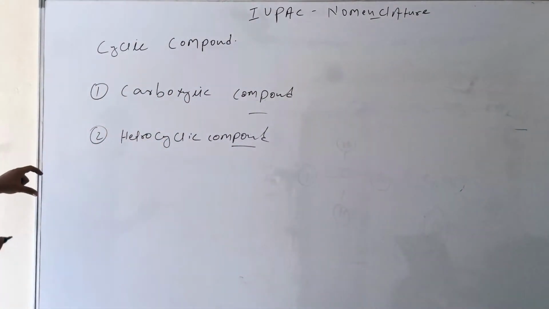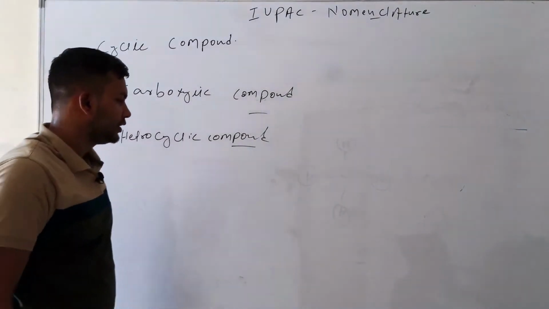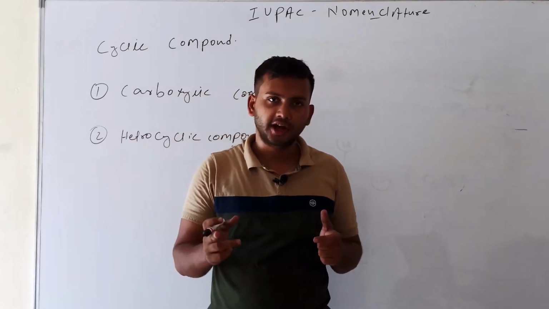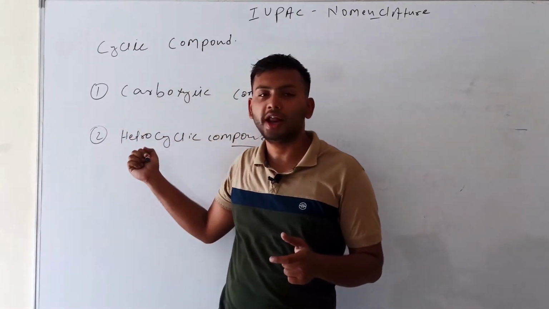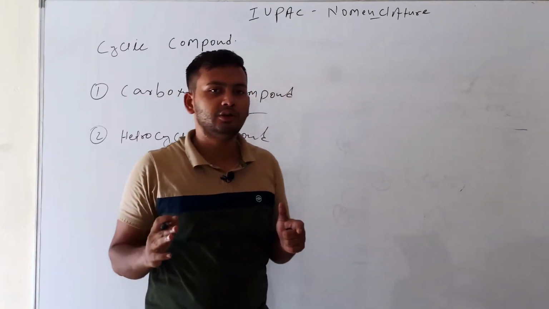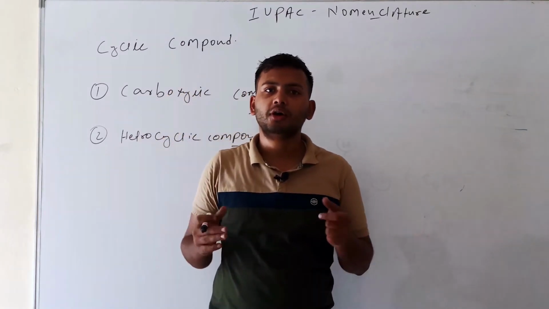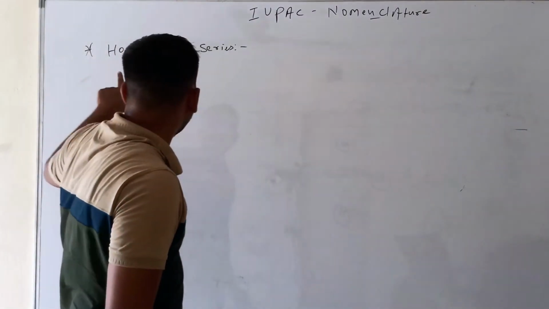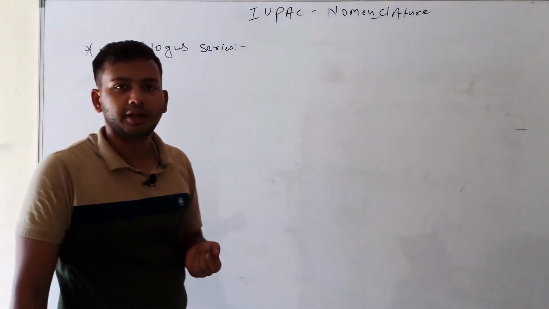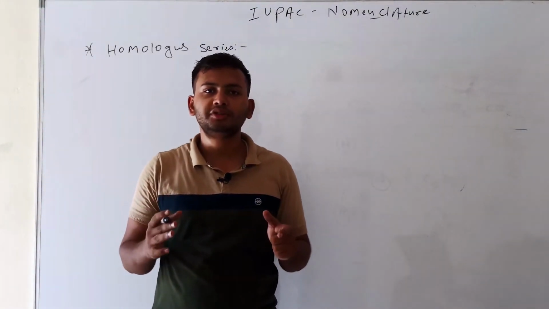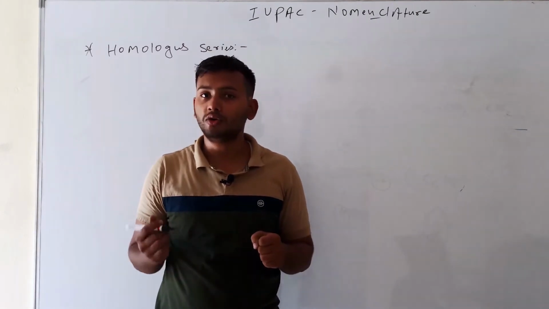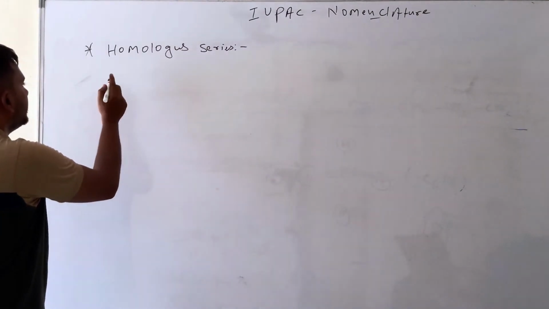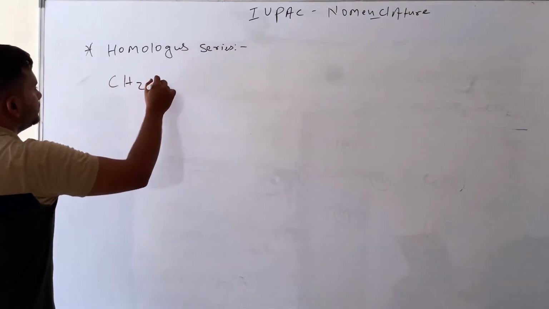First, this time we discuss the homologous series. After that we go on to carbocyclic compounds and heterocyclic compounds. This is the main function for performing the IUPAC nomenclature of any compound. A homologous series is a series of adjacent members which differ by a CH2 unit. This is called a homologous series, meaning the members differ by a carbon and hydrogen unit, the CH2 unit.